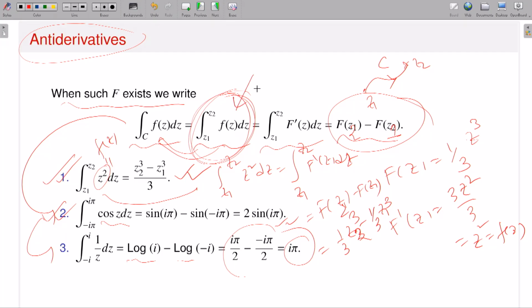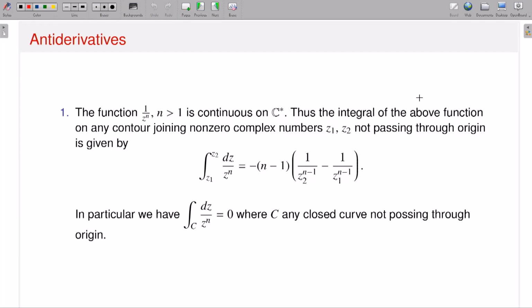The meaning of this integration is that you can take some contour starting from Z1 and ending at Z2 and calculate the corresponding contour integral. And since it possesses an antiderivative, it is independent of the choice of the contour. So you just calculate these contour integrals, and in my last slides I have calculated it, and this is nothing but the value of your antiderivative capital F at Z2 minus the value of your antiderivative capital F at Z1. Okay, this is the formula. This is another kind of example I have explained.